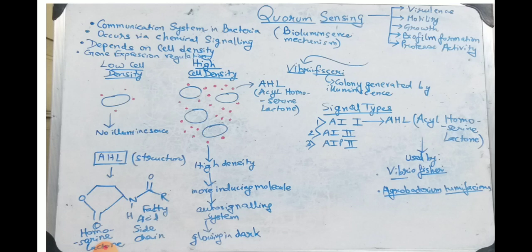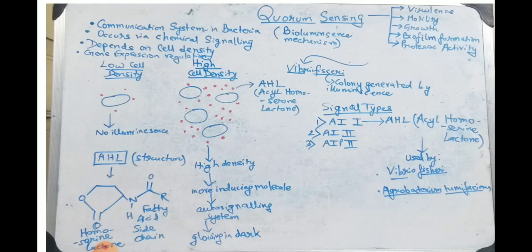Now, when the cell density is higher, what happens? Suppose one bacterial cell is giving out this AHL, and this AHL synthesized by one bacterium is perceived by the receptors present on the other bacterial cells. In this way, when the AHL gets into the other bacterial cells, they turn on the expression of more AHL molecules. Thus, this is called an auto-inducing system or auto-signaling mechanism. Why?